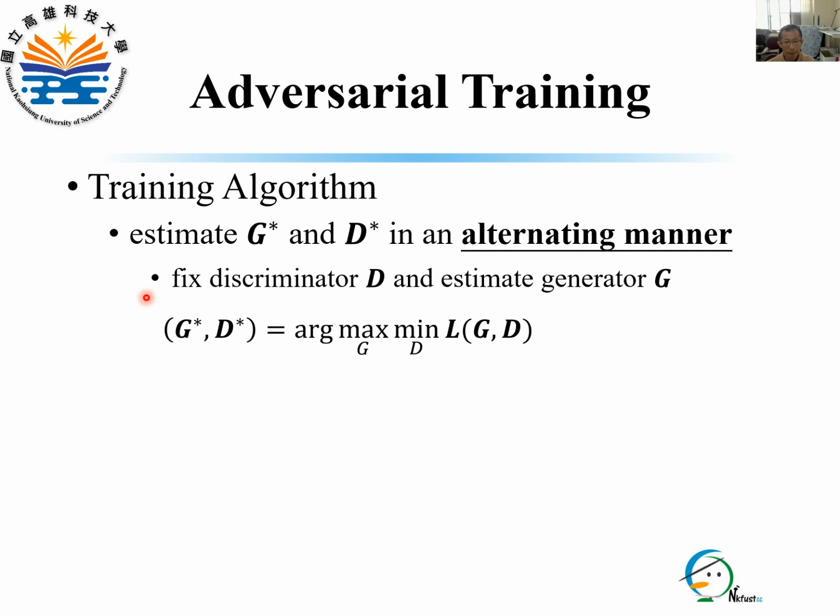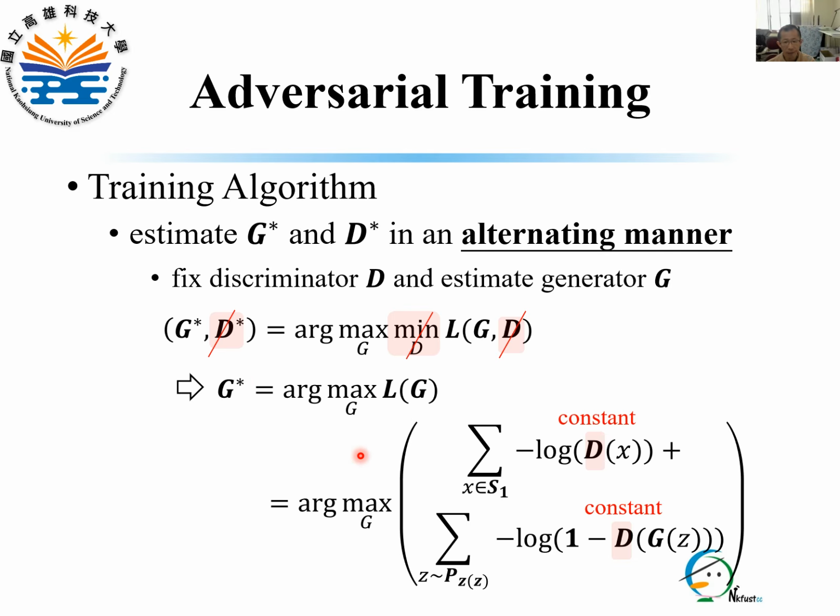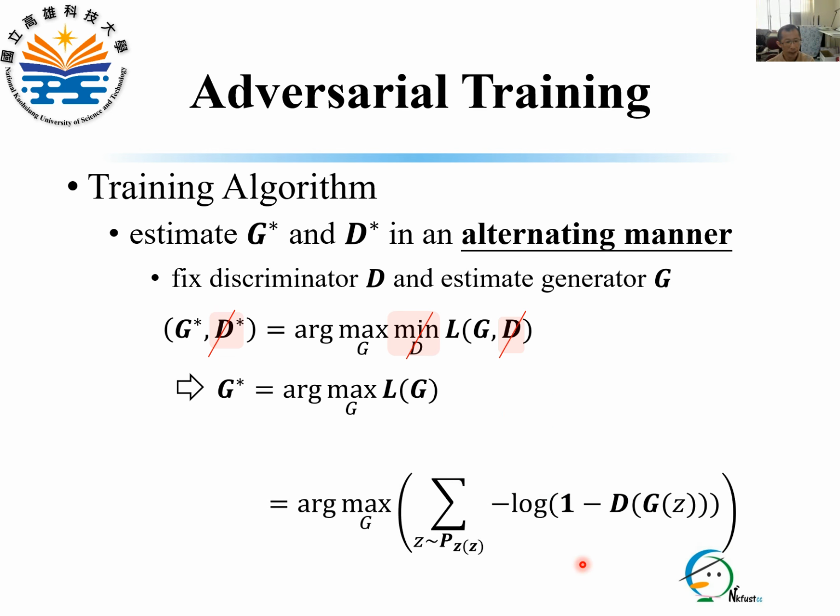Next, after updating the discriminator, we fix D and update the generator G. In this step, D is treated as a constant. We can ignore its influence in the loss function L(G,D), leaving us with the objective function for training the generator. Because D is a constant in this formulation, the loss term defined over real images is also a constant and can be dropped. In the end, we obtain the final objective function used to train the generator.